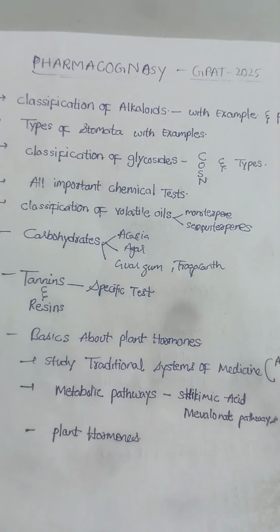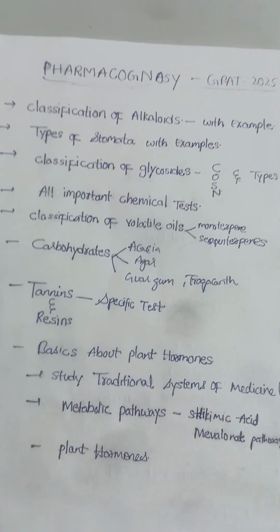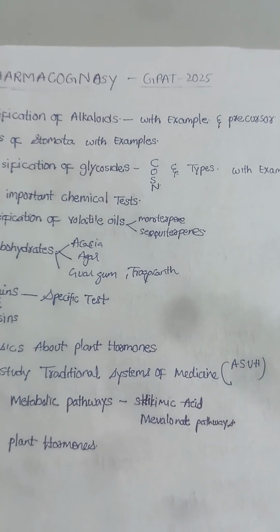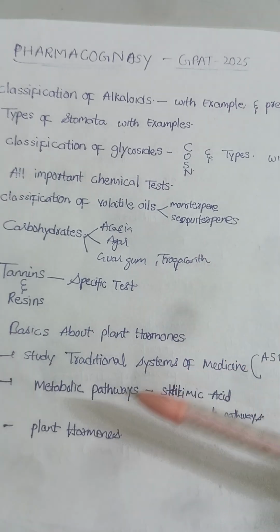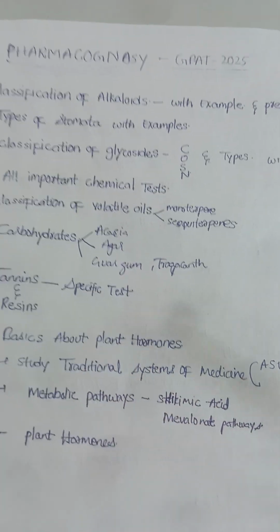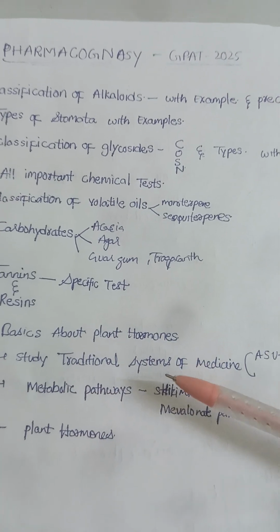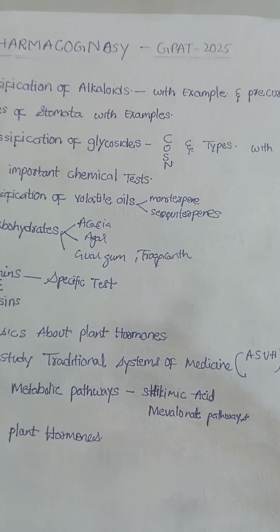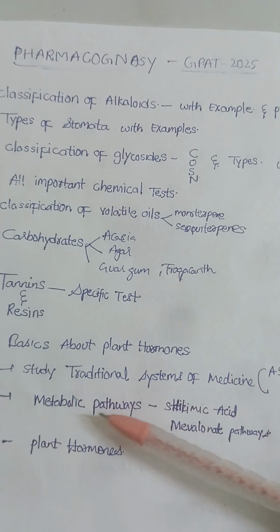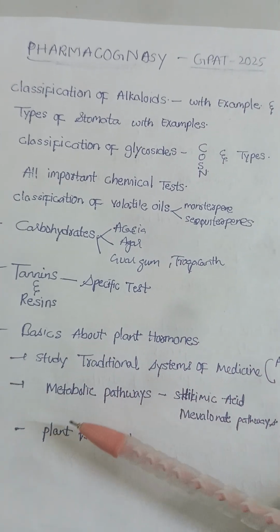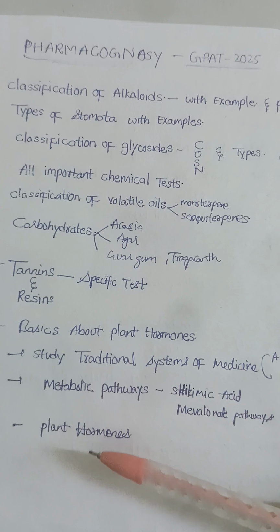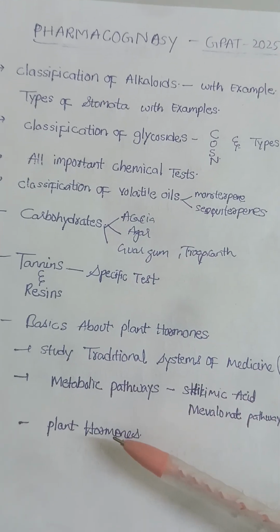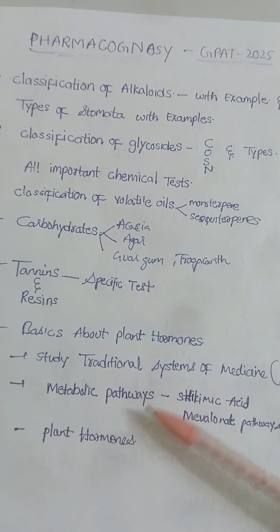Don't go in depth, but study all the basic points of plant hormones. Study the traditional systems of medicine like Ayurveda, Siddha, Unani, homeopathy, some basic points about those, and study all the metabolic pathways. Like we have the shikimic acid pathway, mevalonate pathway. So study the main important reactions, the starting material, the main enzymes involved, and the end products also. Study all the metabolic pathways, and study thoroughly the plant hormones. So different hormones and their other names, different types of hormones, the synonyms, examples, what they will do, etc.